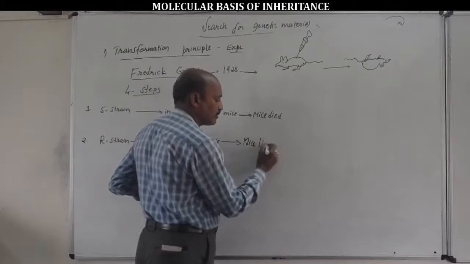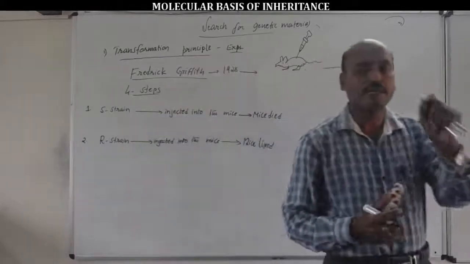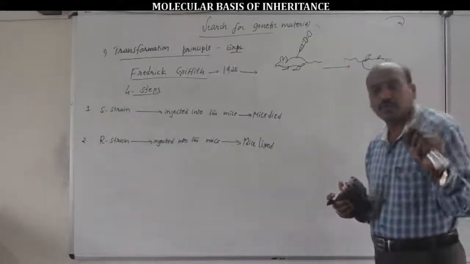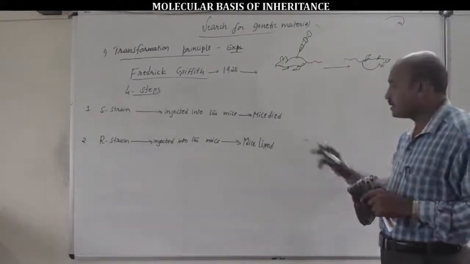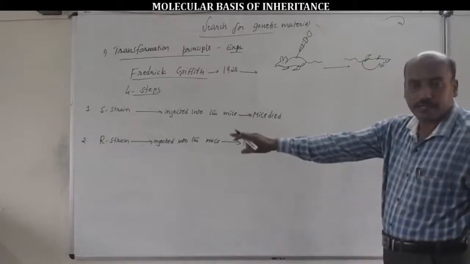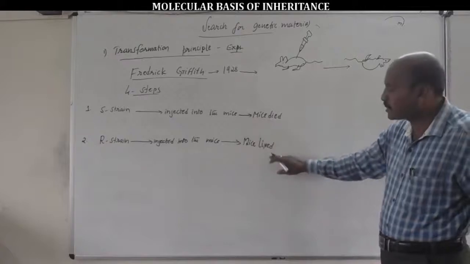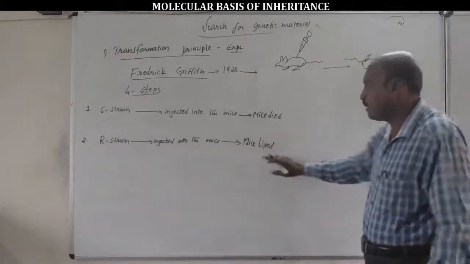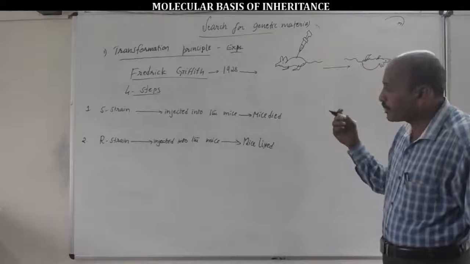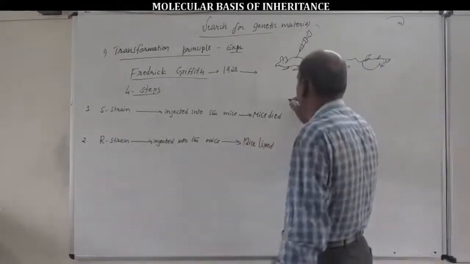Mice survive due to the absence of pneumonia fever, due to the absence of pneumonia disease. This is because R-strain bacteria is the avirulent bacteria, due to lack of capsule, due to absence of capsule. That's why mice will survive after injection of live R-strain bacteria.